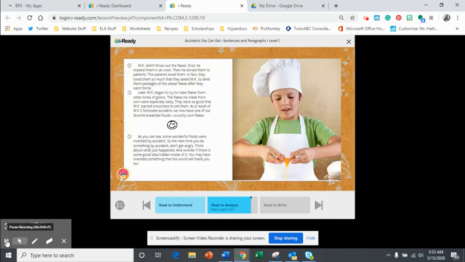All right, so that's it for close read number two. Go ahead and get yourself ready for close read number three, the read to write.